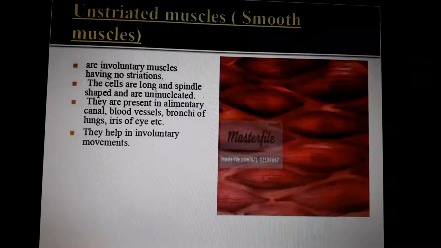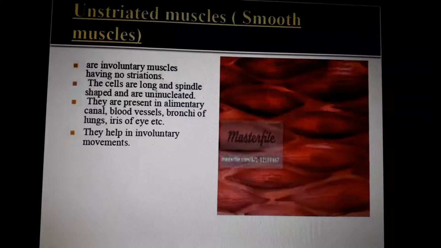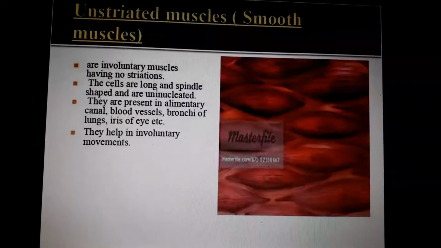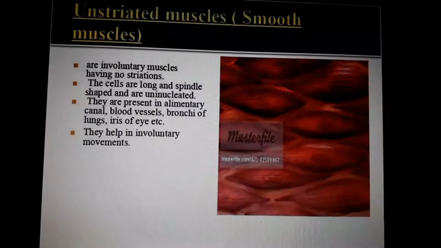Bronchi of lungs. Bronchi is a particular part inside our lungs. It's a subdivision of our lungs that we will study in detail in 10th standard. No need to go into detail, just learn the spelling. Bronchi, pronunciation, bronchi. Iris of our eyes. See that black circular thing inside our eyes. Inside that there is a small hole also, understand? That is called the iris.